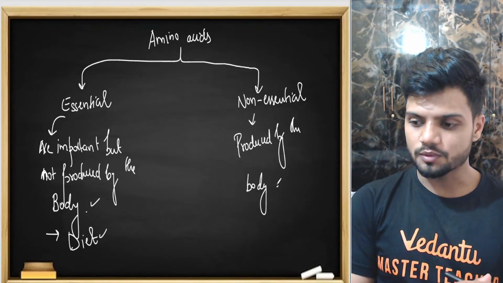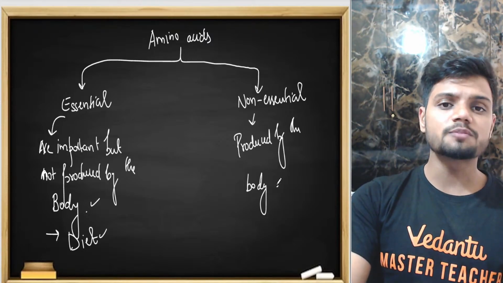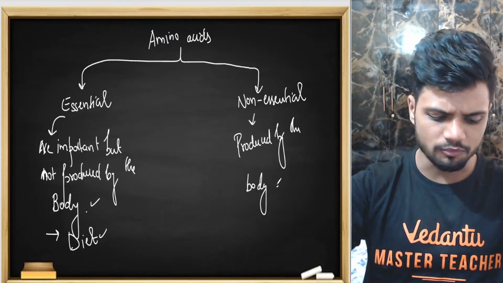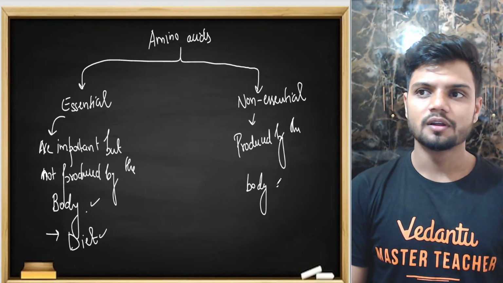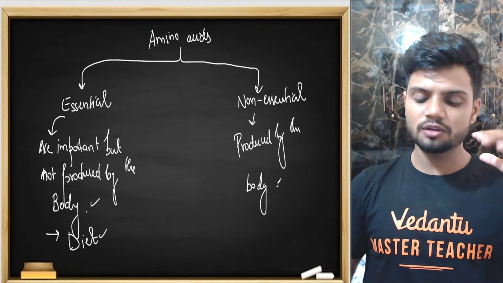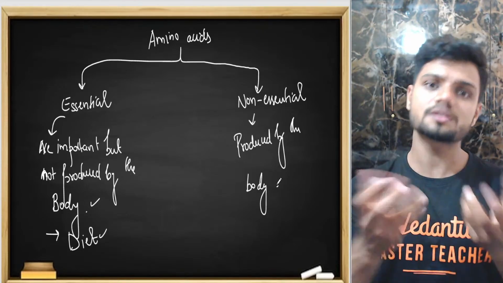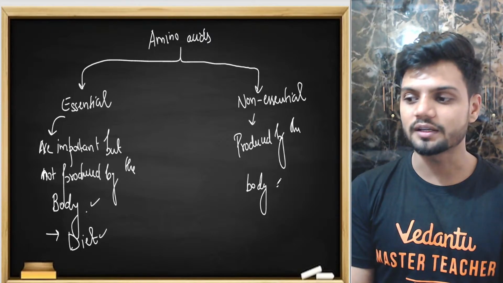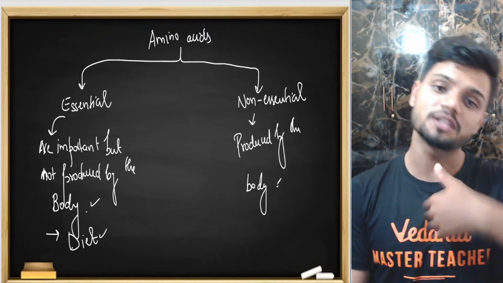Now you should know one more thing, students. People who go to the gym drink something called protein powder. Before, there used to be a big scam. What is the meaning of scam here? There are always protein boxes, right? In that, instead of giving essential amino acids, they used to completely fill it with non-essential ones and sell it to you, until it was told later that wait a minute, these amino acids are not even required for my body because they're already present in my body.